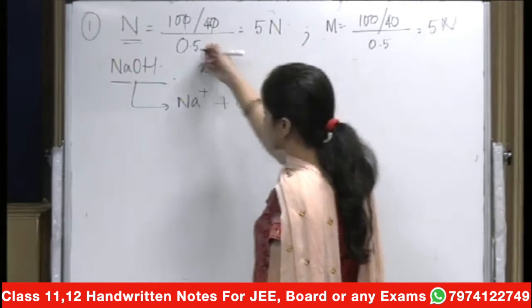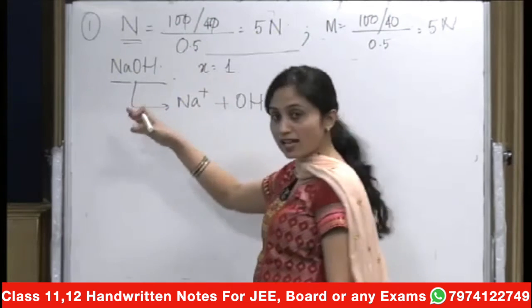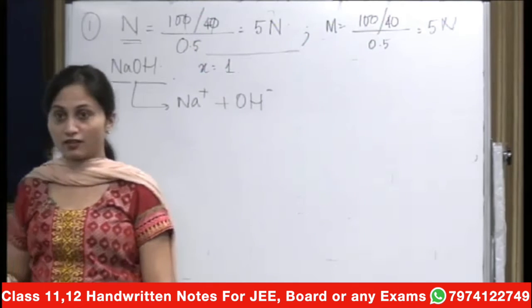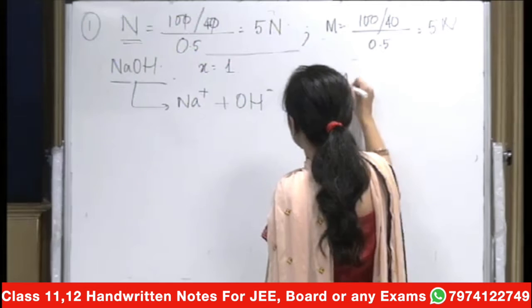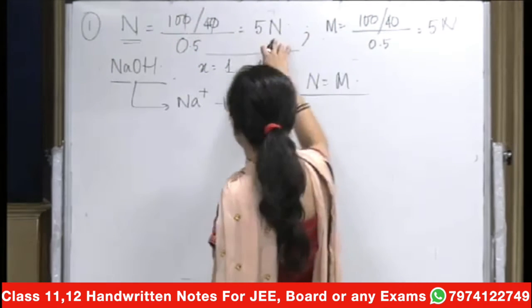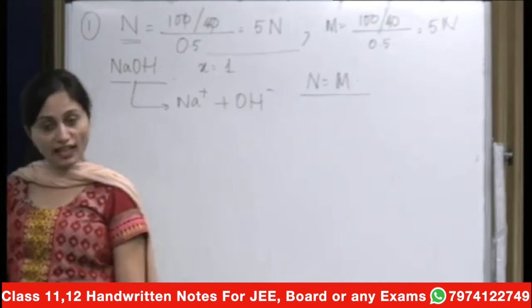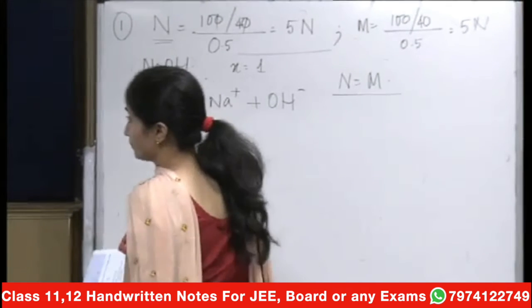Or in this case, for the case of a monoacidic base and monobasic acid, your X is equal to 1, so your normality will be equal to molarity. So in this case, the normality is equal to 5 normal and molarity is also equal to 5 normal. So you calculate any and you get to know the other. Next question.